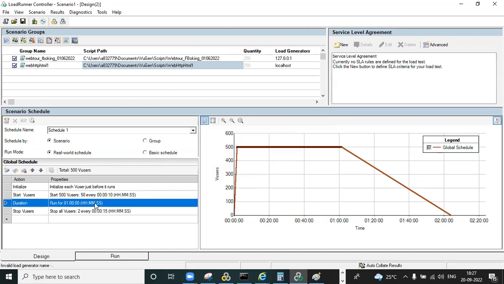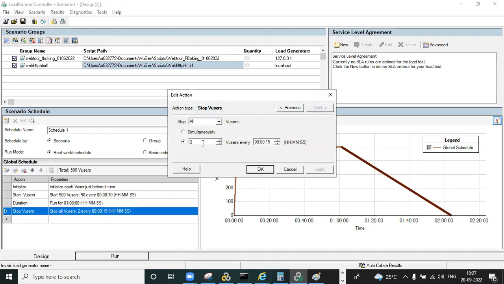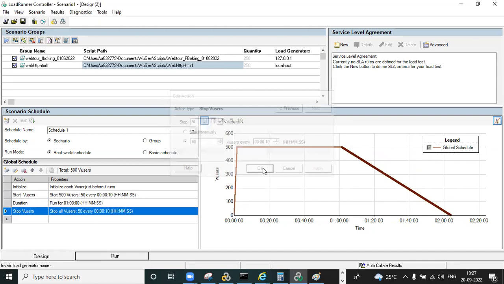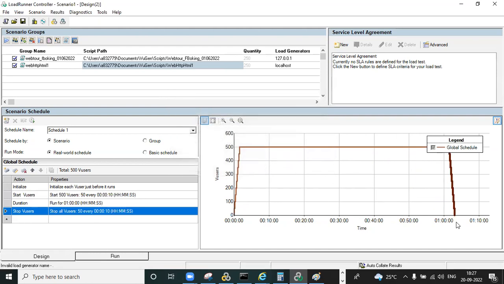And after that the duration we give, and ramp down also you need to give in the same way. If you want to give the same way, 50 users in 10 seconds. See, like this it's executed. Total time will be like 1 hour 3 minutes. Our test will be completed.